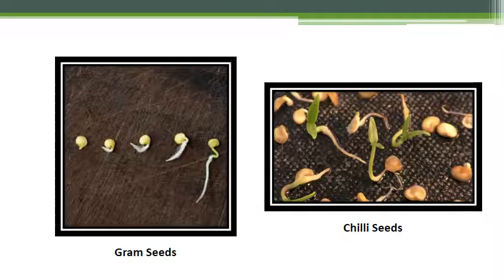You can also do an activity so that you have clear idea of parts of embryo. So take some gram seeds and soak them in water for a few hours. They swell up after absorbing water. Now remove the seed coat and you can examine all parts of embryo that we have discussed.